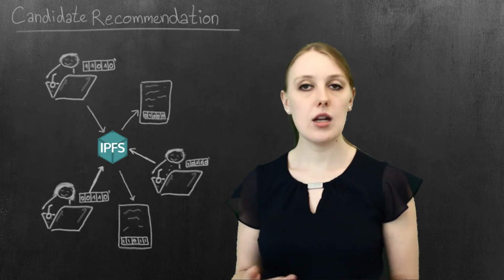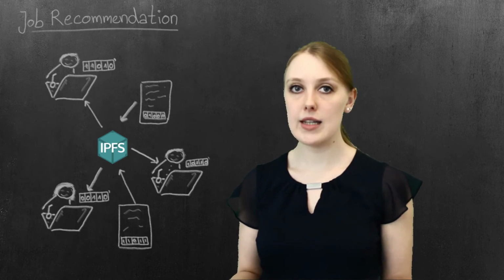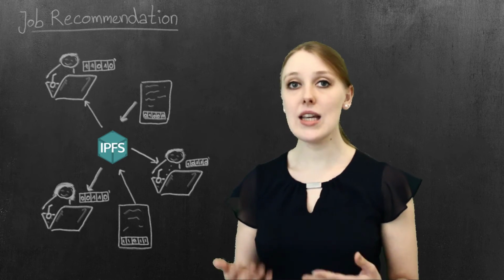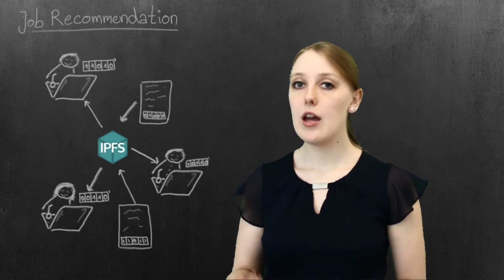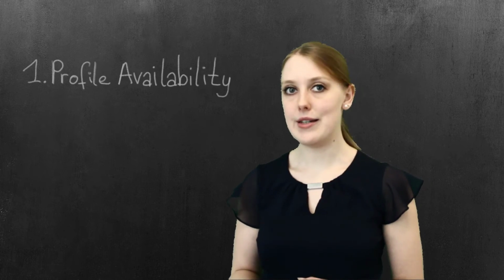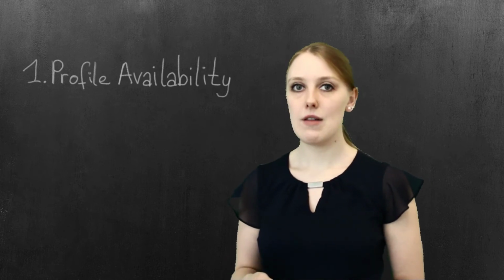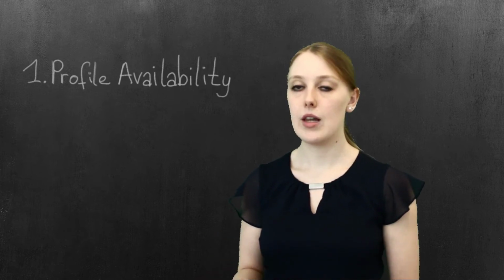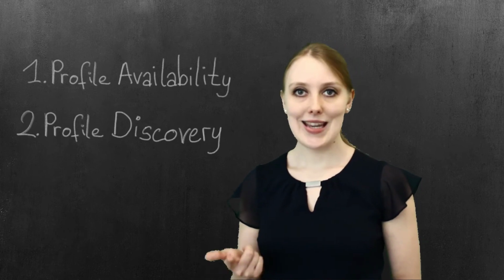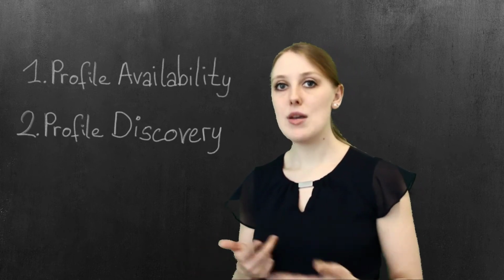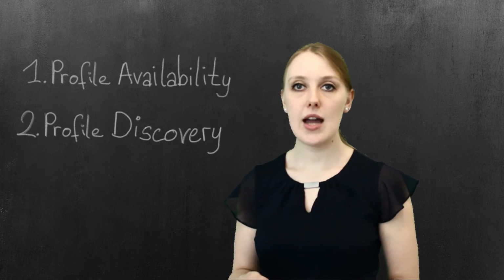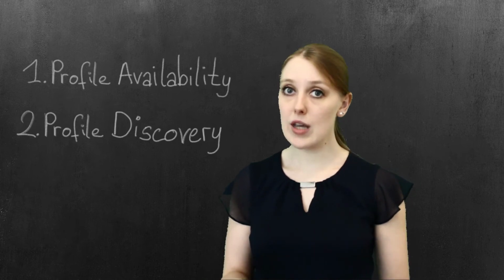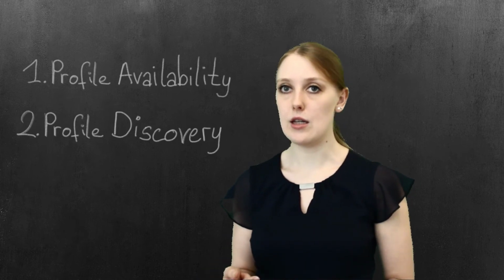IPFS is a data network that allows us to distribute candidate and job profiles asynchronously without the introduction of a central server. Using IPFS faces three main challenges. First, ensuring profile availability. In order to ensure asynchronous availability, candidate and job profiles need to be actively replicated. Second, job and candidate profile discovery can be ensured by utilizing the publish-subscribe architecture to announce content identifiers of the candidate or job profiles. And for new candidates, we maintain a list of content identifiers.